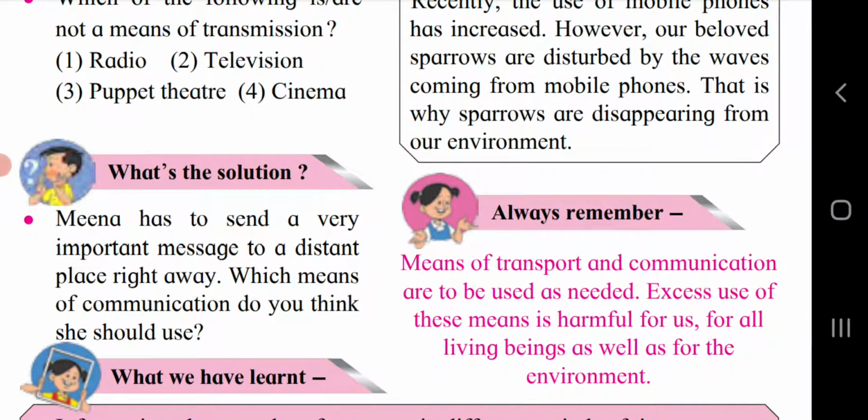What's the solution? Meena has to send a very important message to a distant place right away. Which means of communication do you think she should use? I think in this case, when Meena wants to send a message to a faraway place, she has to use the internet, like email, so that the communication can be faster.